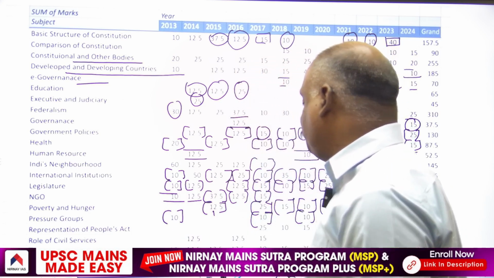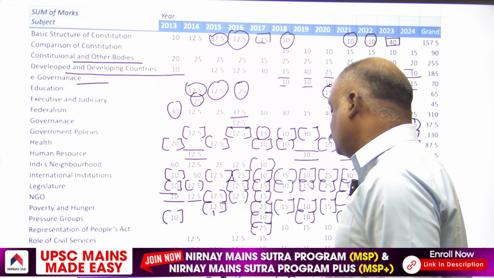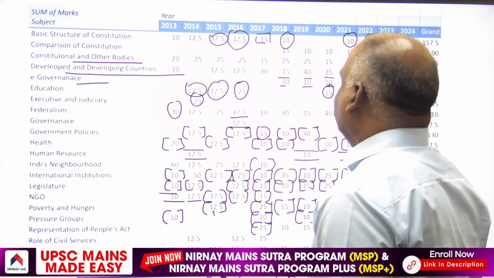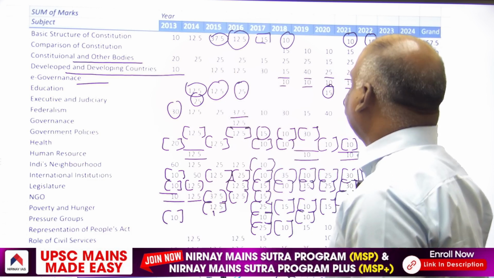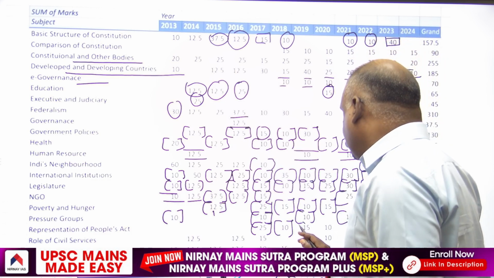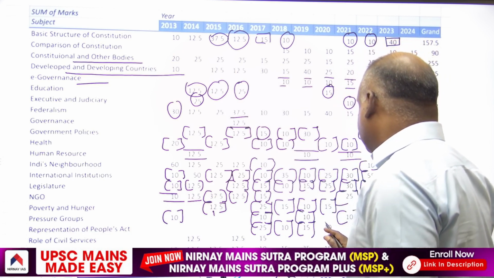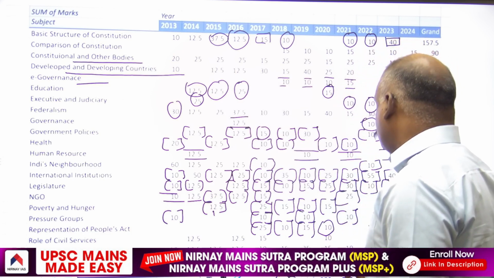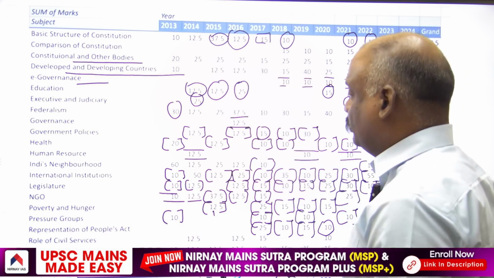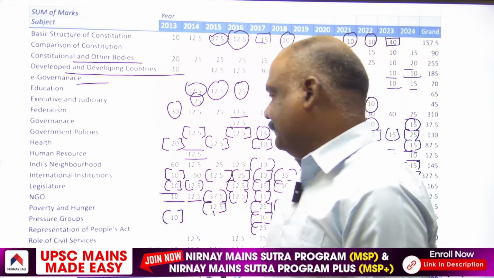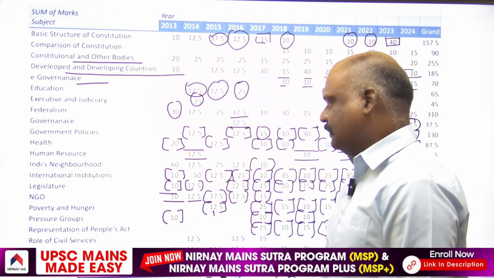Then Representation of People's Act, 12.5 markers in 2017. Then one 10 marker in 2018. One 15 marker in 2019. One 10 marker in 2020 and 15 marker in 2022. So that is Representation of People's Act.